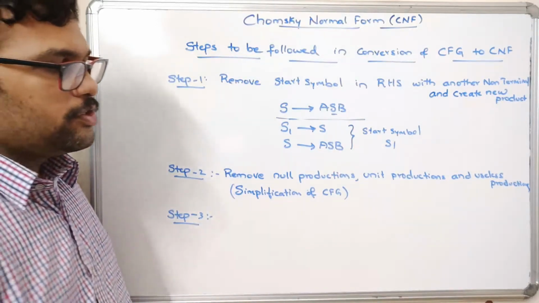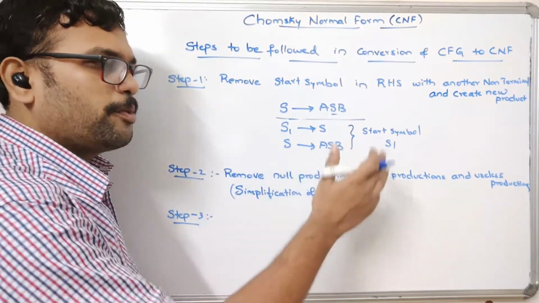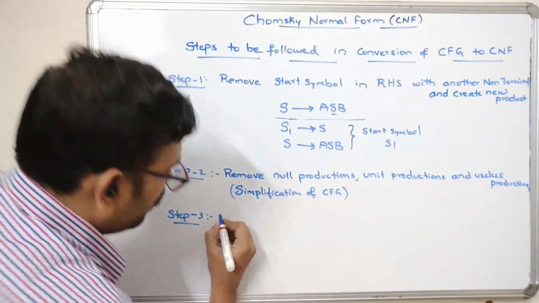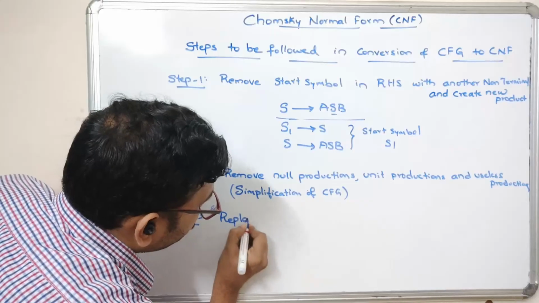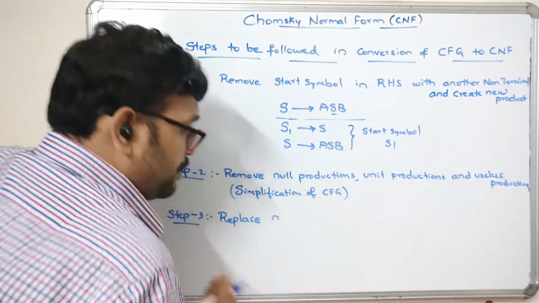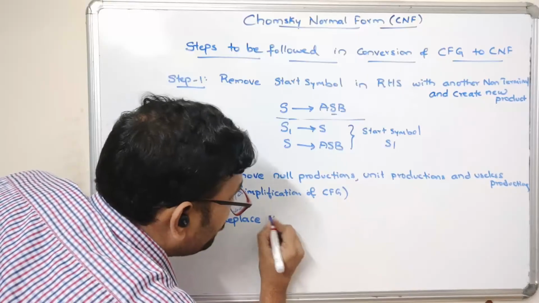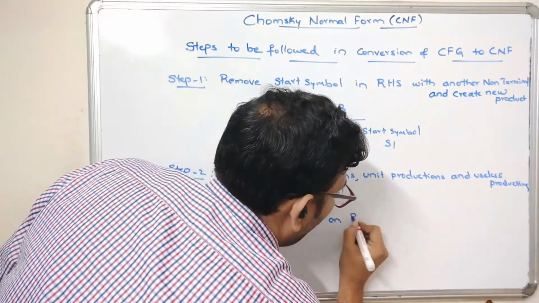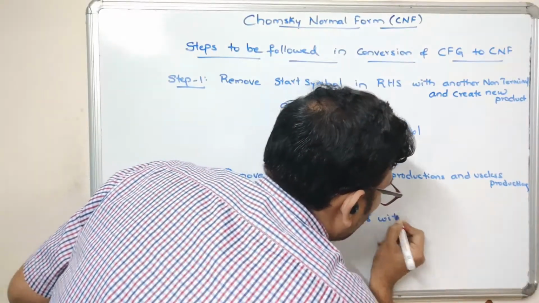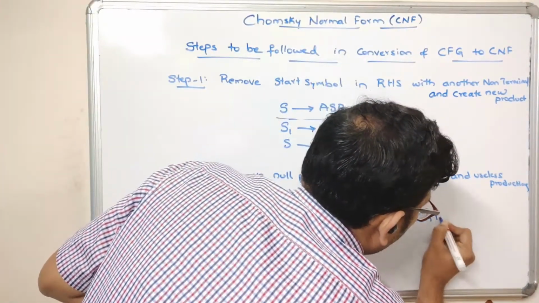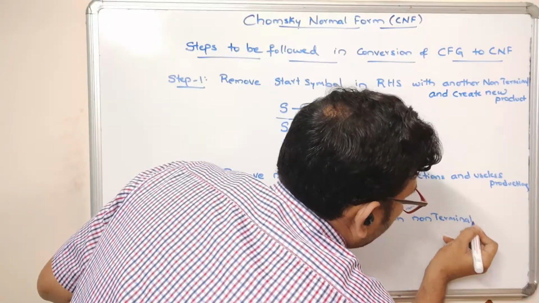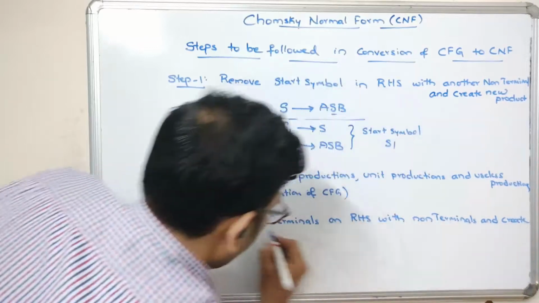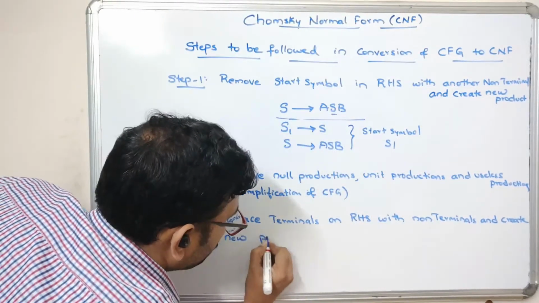Coming to step 3. After removing all these null productions, unit productions and useless productions, step 3 is: replace terminals on RHS with non-terminals and create a new production.